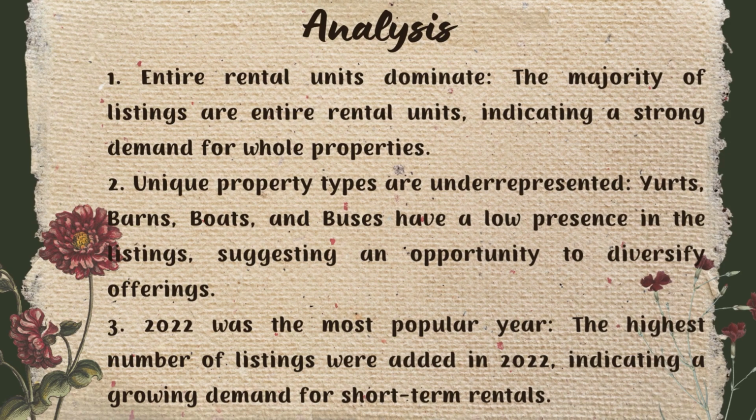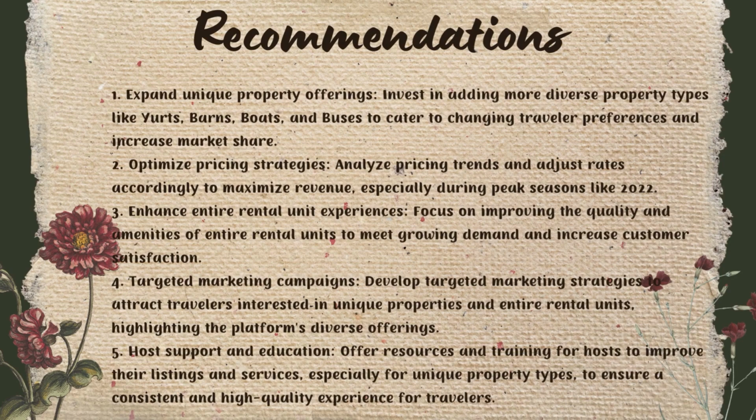1. Entire rental units dominate. The majority of listings are entire rental units, indicating a strong demand for whole properties. 2. Unique property types are underrepresented. Yurts, barns, boats, and buses have a low presence in the listings, suggesting an opportunity to diversify offerings. 3. 2022 was the most popular year. The highest number of listings were added in 2022, indicating a growing demand for short-term rentals.